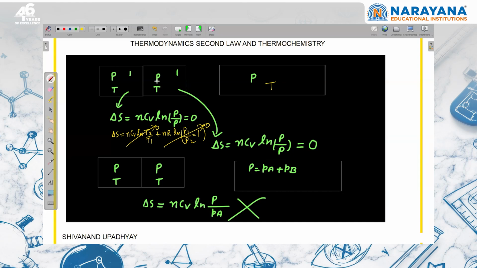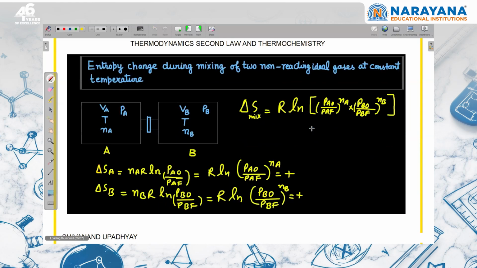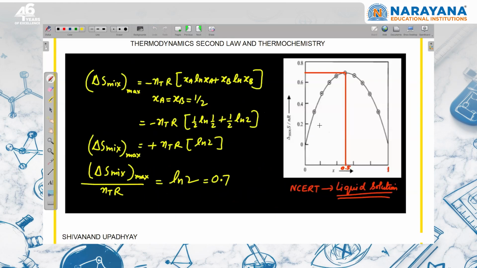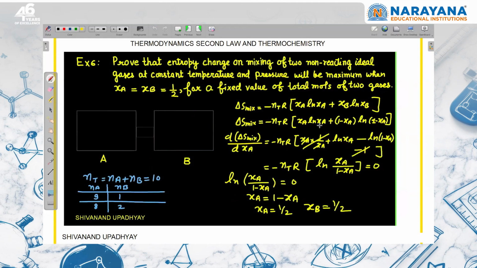If two different gases will be there, then on removing that, entropy is going to increase, right? That is mixing of two different gases. Here there is no different gas, same gas is there, and you are removing the partition, so there is no change in entropy. So this is a very tricky question, right? And now we are coming to different cases of mixing.